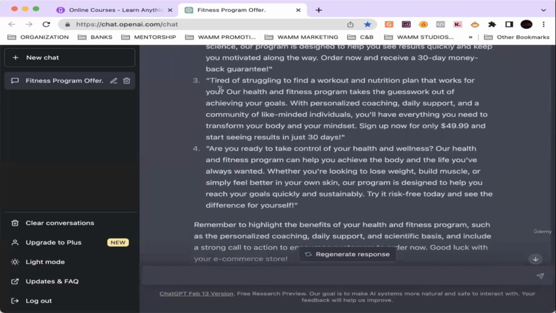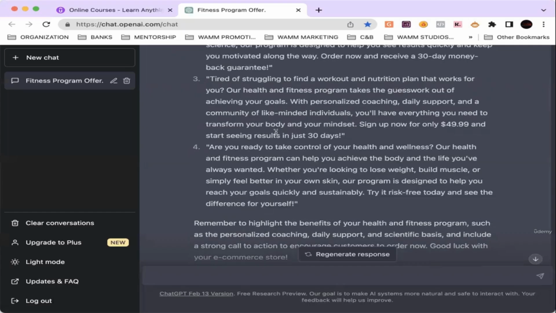Third one: tired of struggling to find a workout and nutrition plan that works for you? Our health and fitness program takes the guesswork out of achieving your goals. With personalized coaching, daily support, and a community of like-minded individuals, you will have everything you need to transform your body and your mindset. Sign up now for only $49.99 and start seeing results in just 30 days. Amazing, y'all. Every one is completely different in its own way, but still talking about the same product.